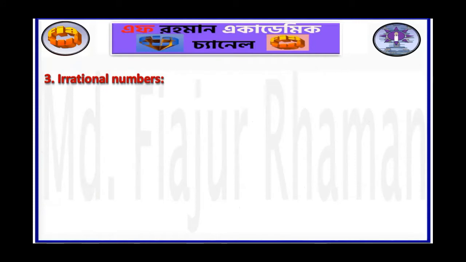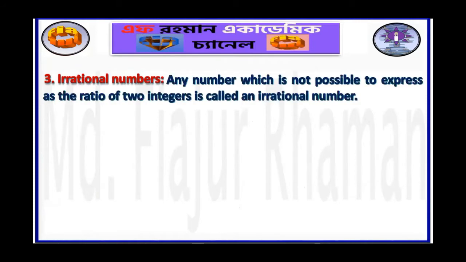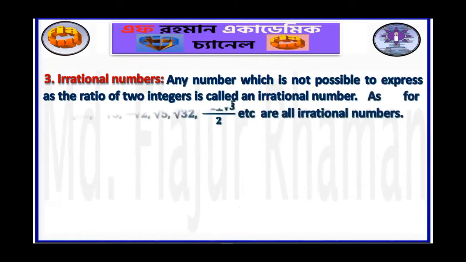Irrational numbers. Any number which is not possible to express as the ratio of two integers is called an irrational number. As for example, -√3, -√2, √5, √32, -1 plus √3 by 2, etc. are all irrational numbers.